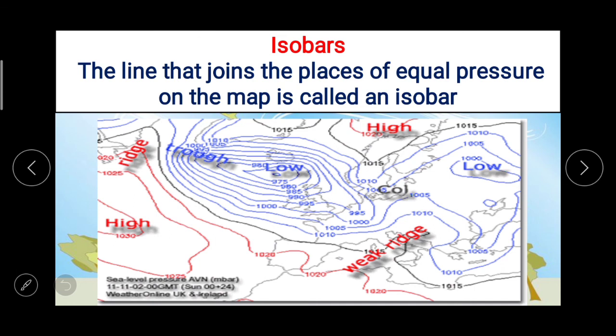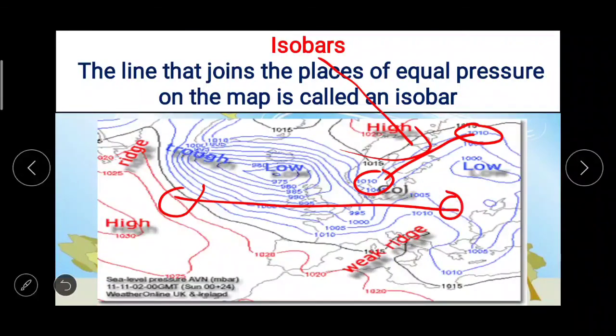Here now you can see 1010 to 1010. This means this is isobar. So the lines that join the places of equal pressure, for example यहाँ पे है इक्वल प्रेशर और यहाँ पर है, तो इन दोनों को जोड़ने वाली जो लाइन है that is called isobar. By observing this image you can find out the isobars.